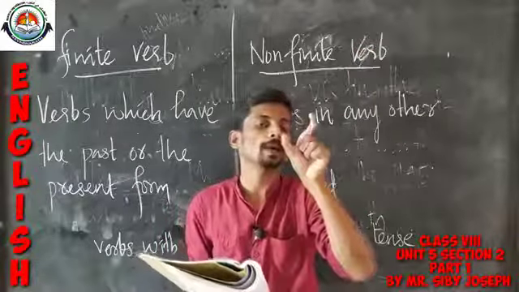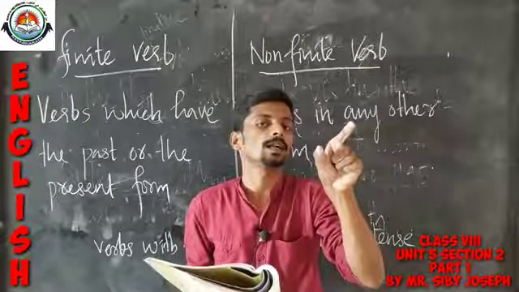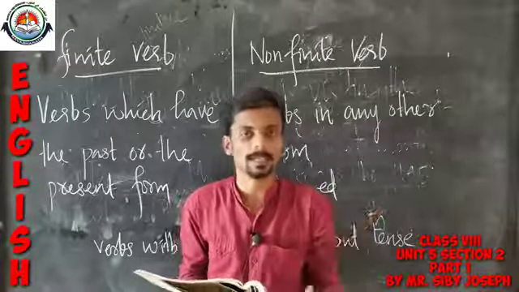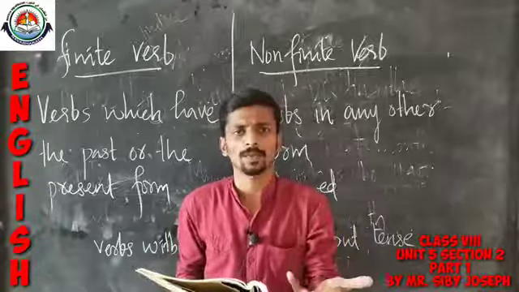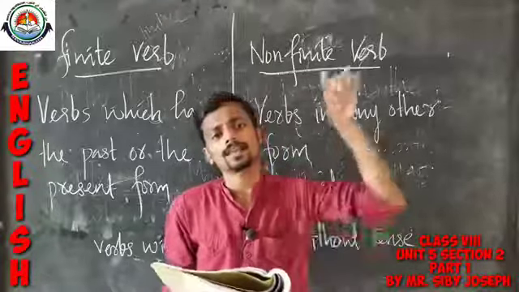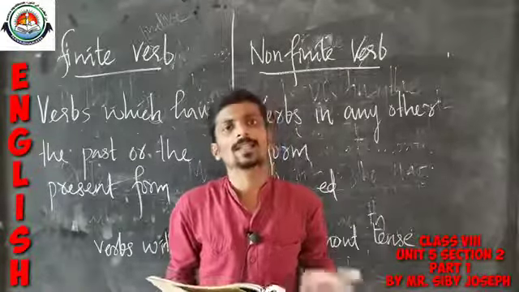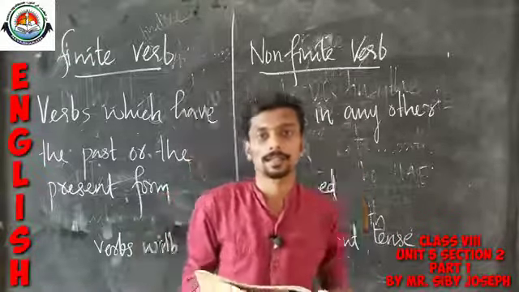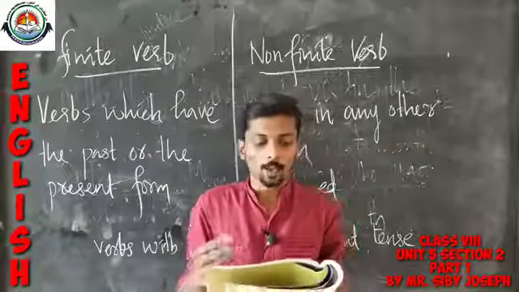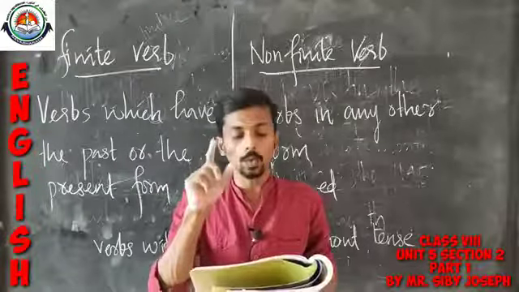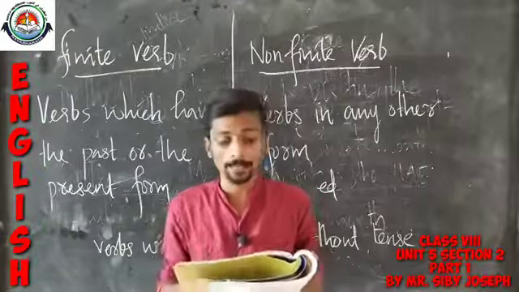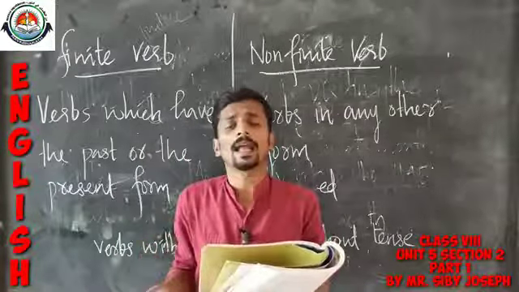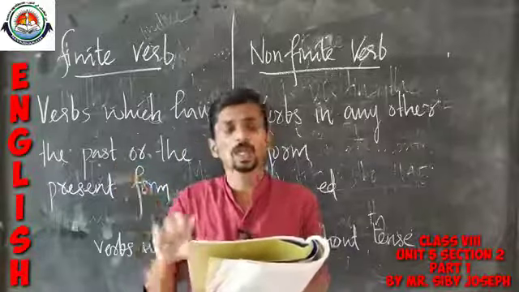See, look at the example visiting. By looking at the word visiting, we can't spot which is the tense. It is only an ing form. So such words are known as non-finite. That means verbs without tense are identified as non-finite. Okay. Anyway, now we can just go. Totally 10 sentences are given here. If it is a finite verb, you have to underline, and if it is a non-finite verb, you have to bracket it.